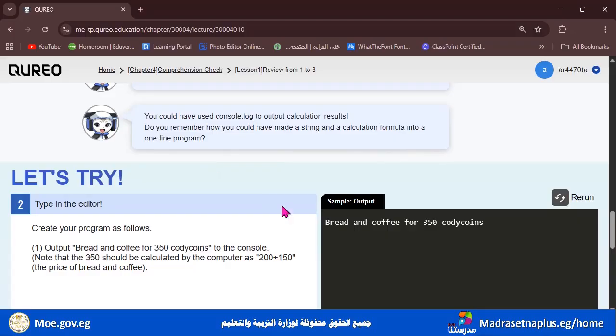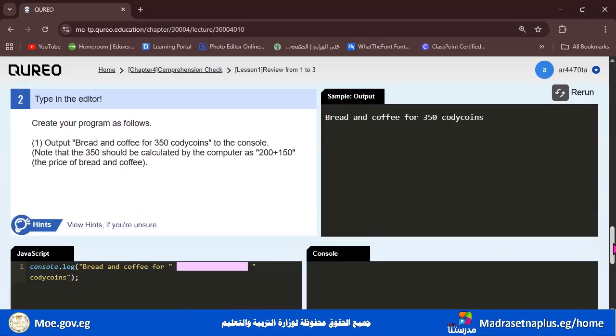Well, we want to output bread and coffee for 350 Cody coins. Well, let's try it. Output bread and coffee for 350 Cody coins to the console.